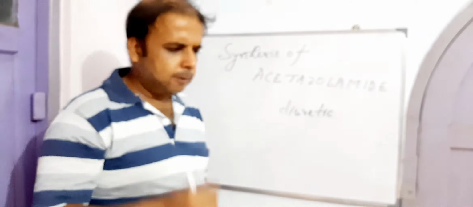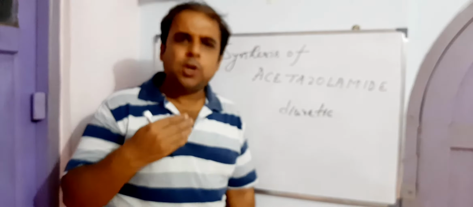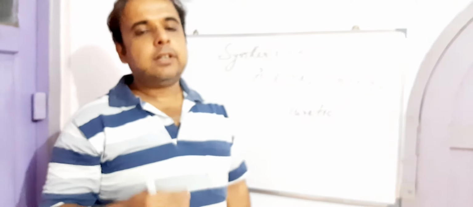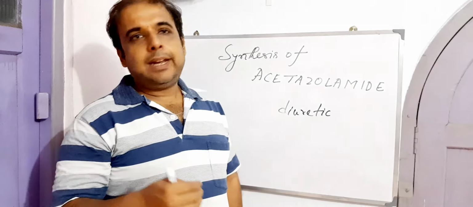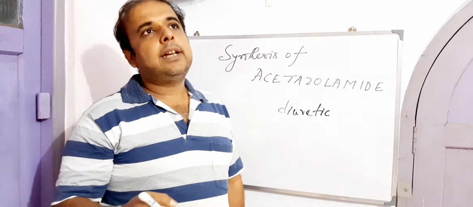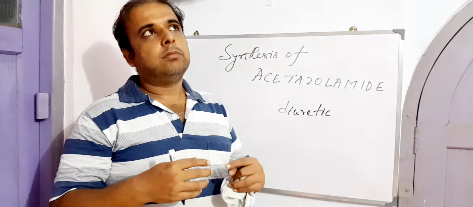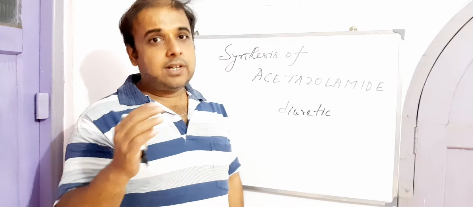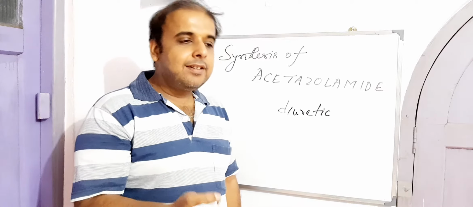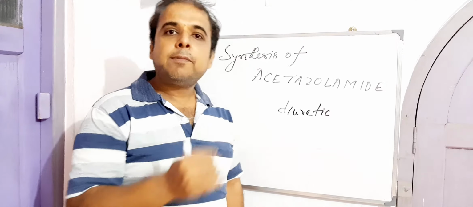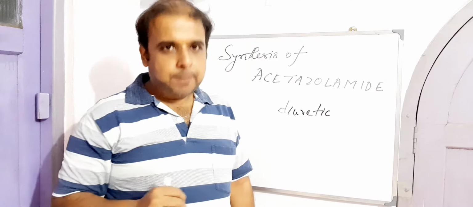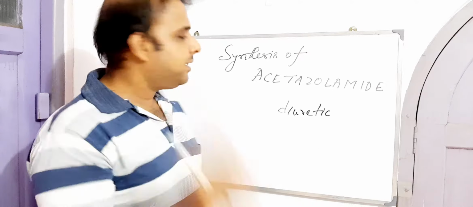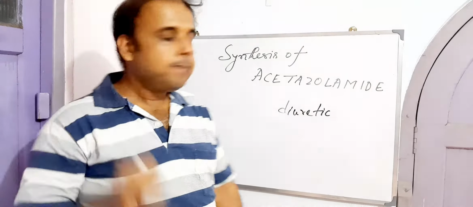By inhibiting the carbonic anhydrase, it prevents the splitting of carbonic acid, and thereby if the carbonic acid is split in a slower manner, what does it mean? That means there is an increased level of carbonic acid, which reduces the pH and thus helps in the subsequent process, right?